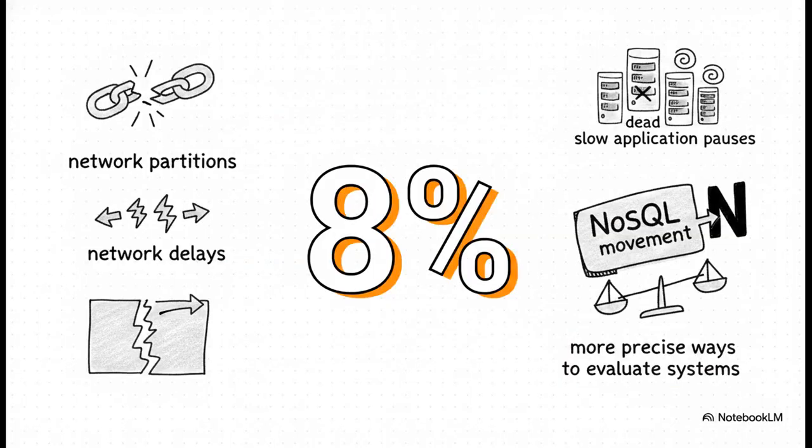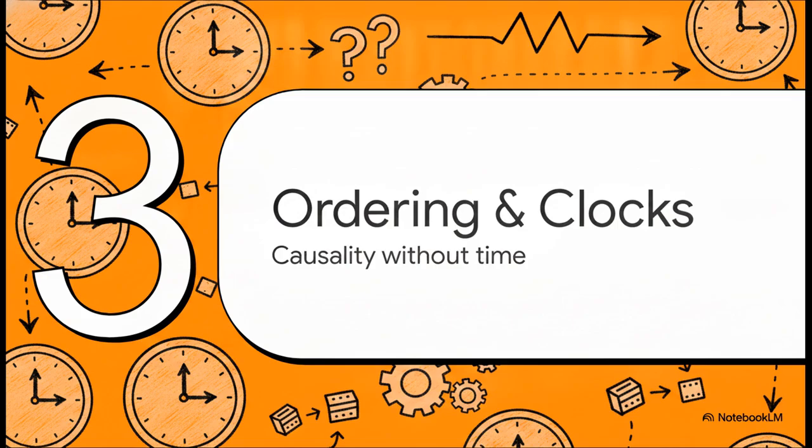Plus, the scope of CAP is just way too narrow for modern engineering. To put this into perspective, look at the data from Google. Less than 8% of system incidents are actually caused by network partitions. Seriously, just 8%. The CAP theorem completely ignores other massive real-world headaches, like network delays, dead nodes, and slow application pauses. So while it's historically important, it basically launched the NoSQL movement, today we really need more precise ways to evaluate our systems. Which brings us to Section 3, ordering and logical clocks, establishing causality without perfect time.